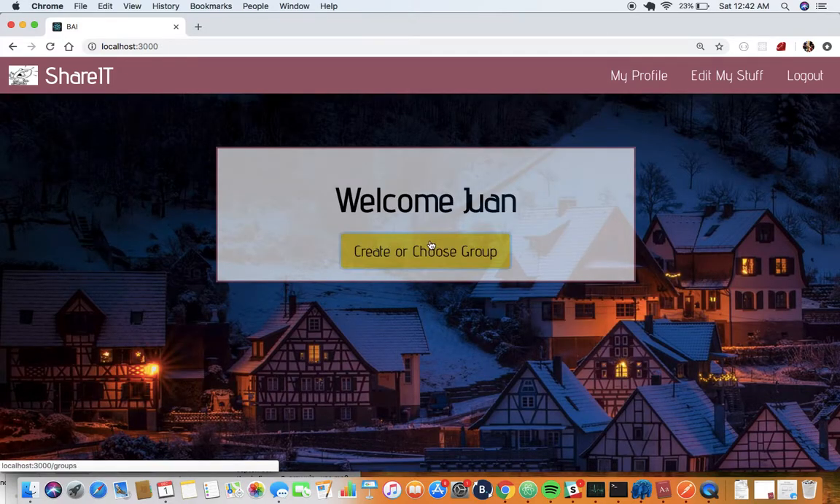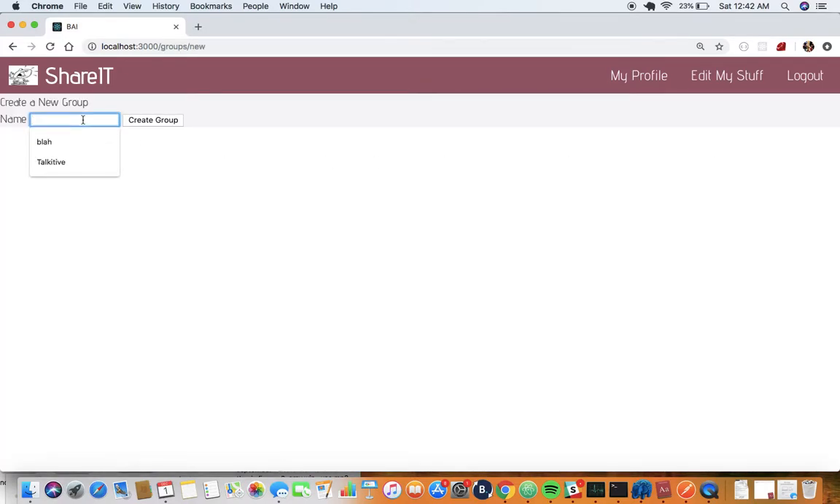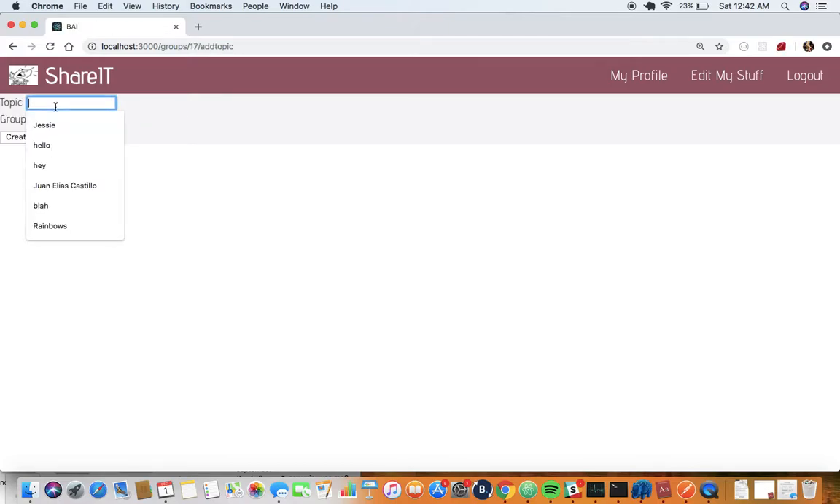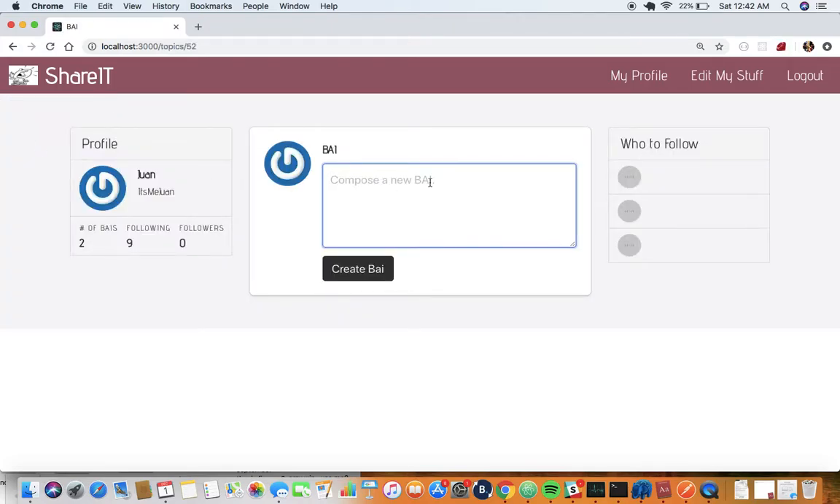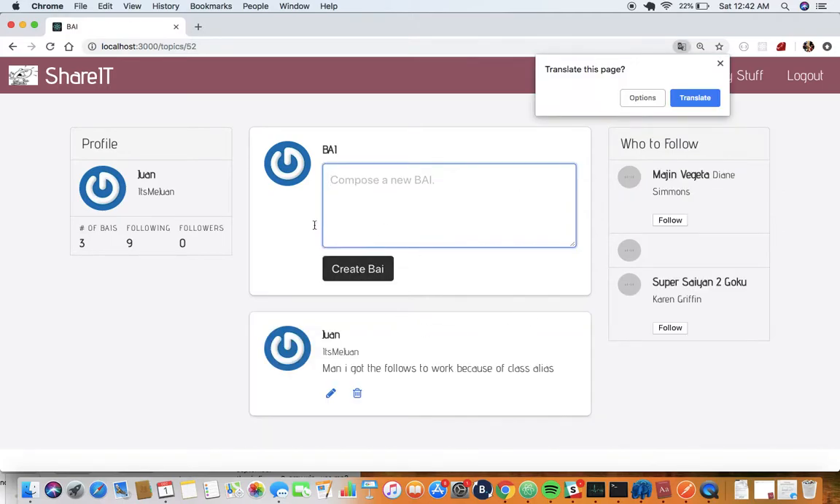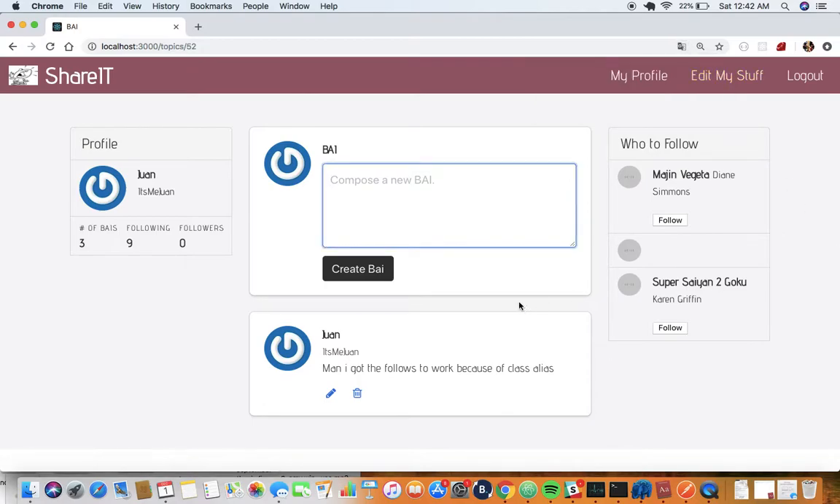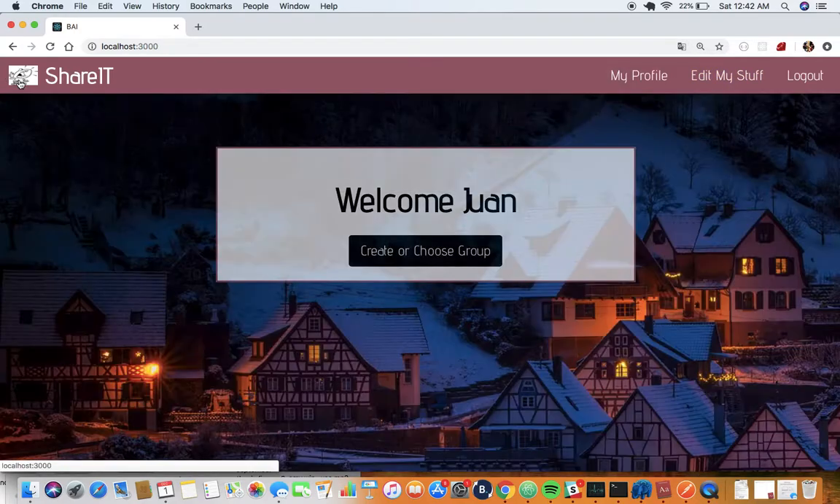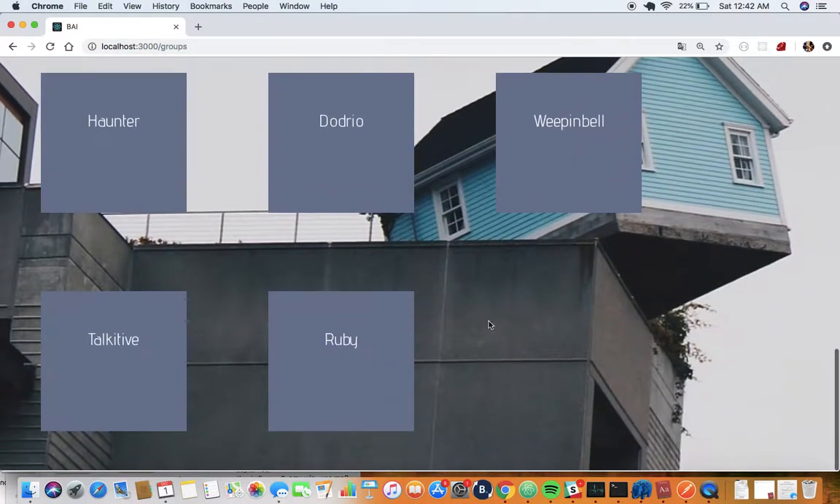I'm also able to create a group if I wanted to. So I can name it Ruby, and we can talk about self-join. And man, I got the follows to work because of class alias. And it shows that. So now if I ever go back, any other user can see it. Ruby, self-join, and it's there.